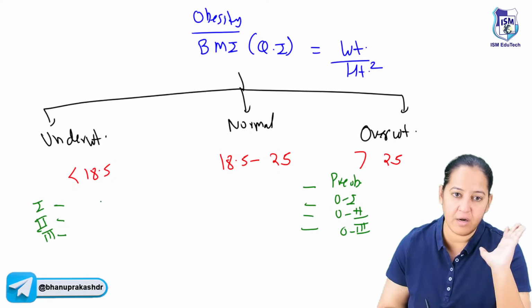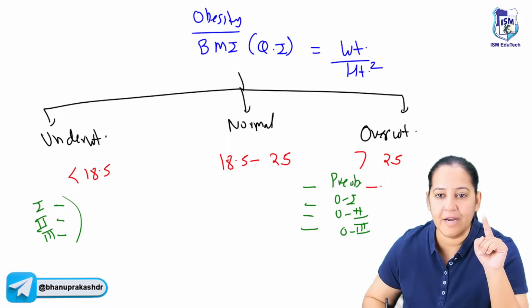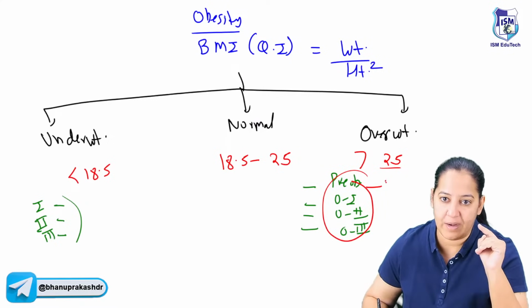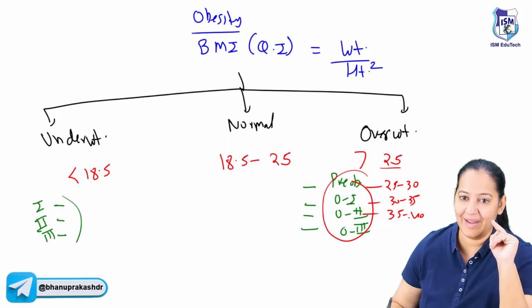If you want to learn underweight, it's good, but usually the question is on overweight. They all are more than 25. So let's take a range of 5: 25 to 30, 30 to 35, 35 to 40, and more than 40.